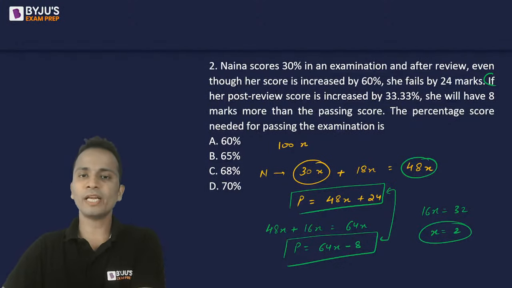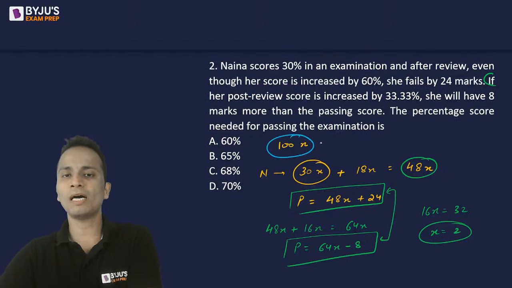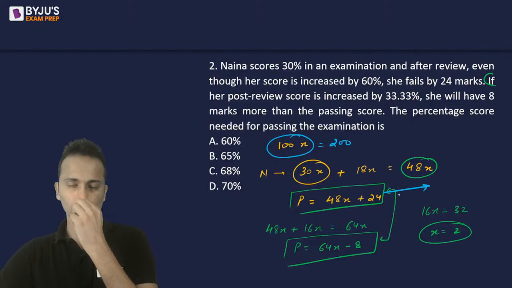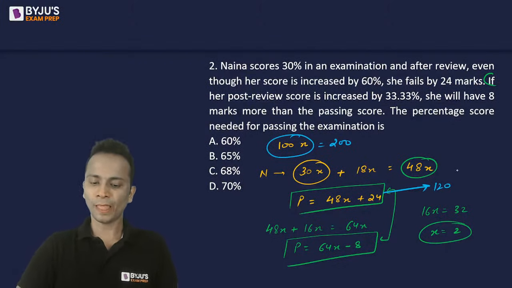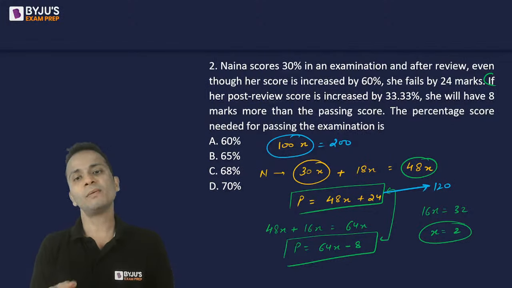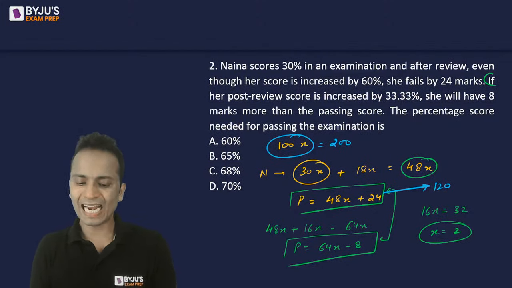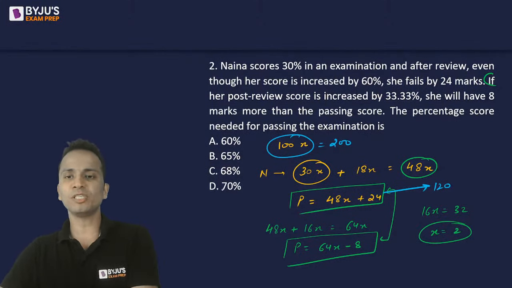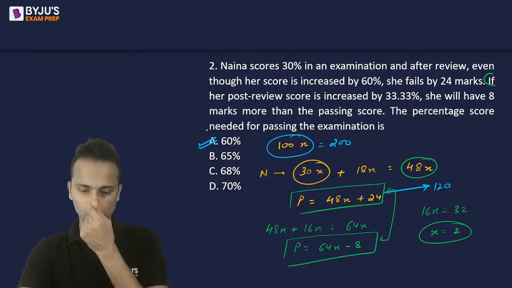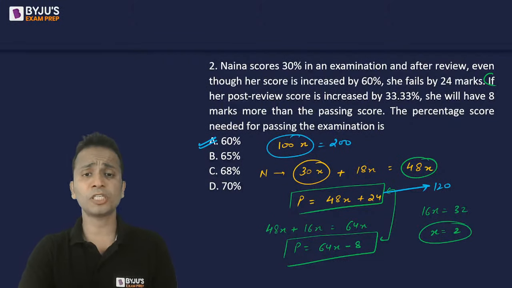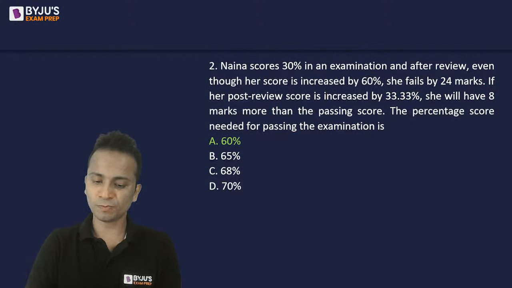Now, upon getting the value of x, I can get the total marks, which will be 200, as well as the passing marks. So 48 into 2, 96 plus 24, that is 120. So out of 200, the passing marks will be 120. That means it will be 60 percentage. 120 is 60 percentage of 200. So the correct answer here is option A, 60 percentage.